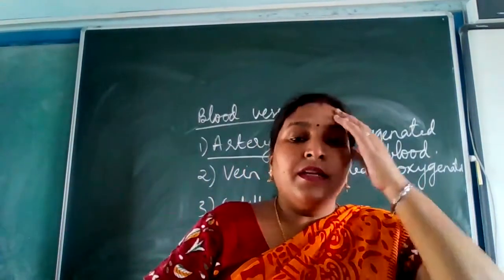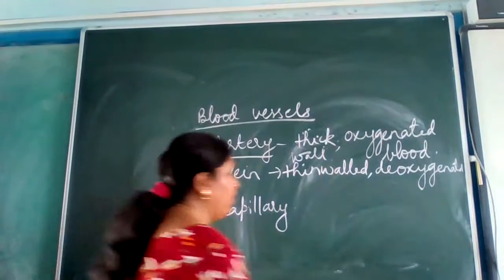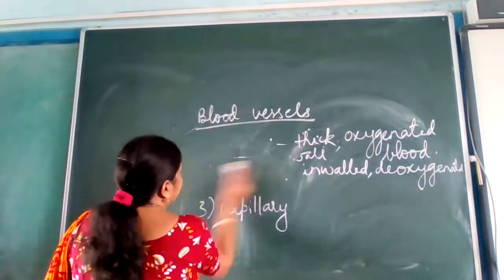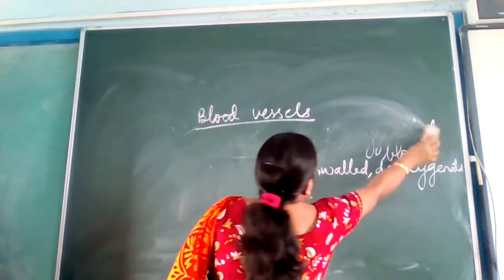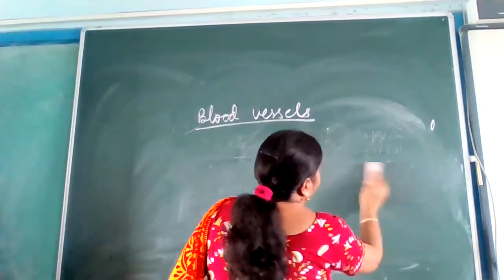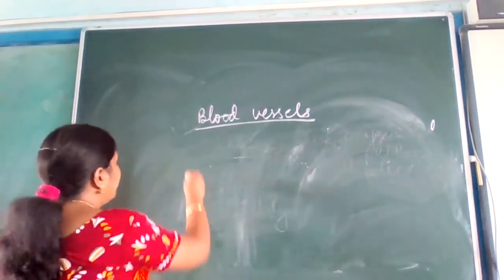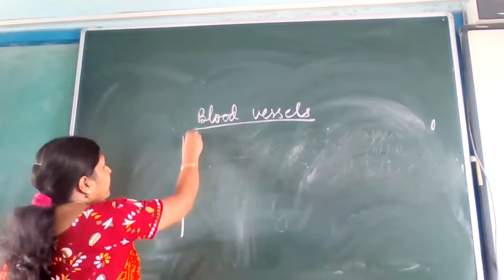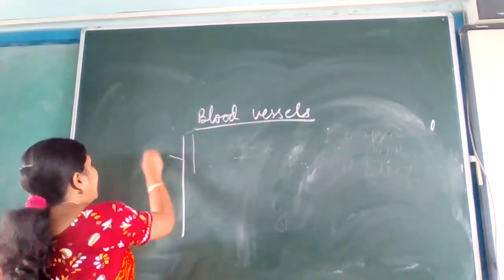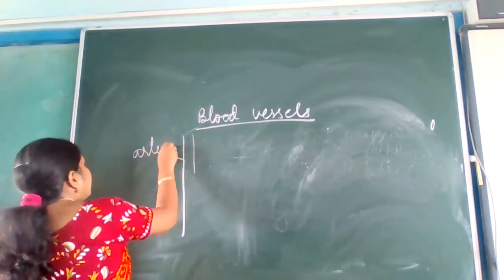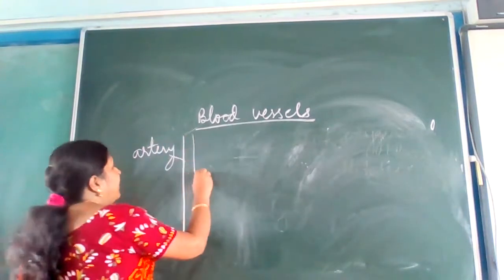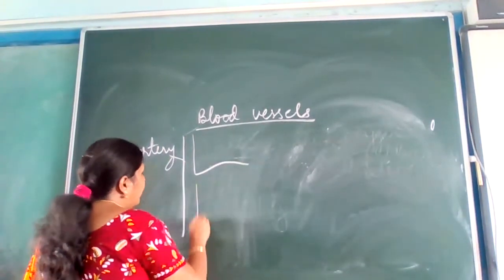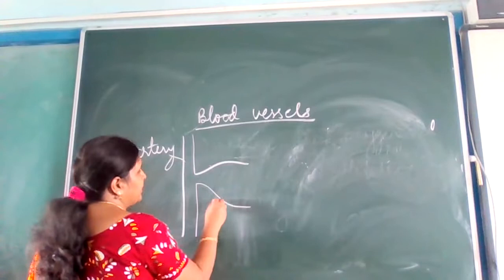Capillaries are, see, please understand what are capillaries. Suppose this is an artery. This artery will branch out into the fine branches.